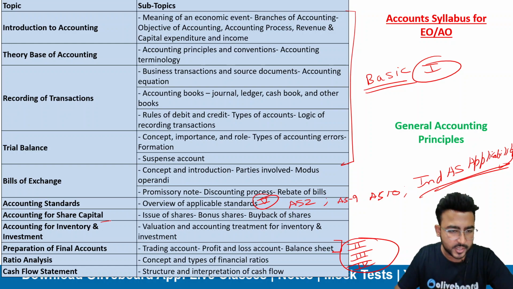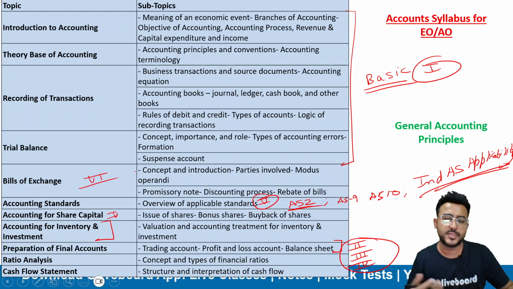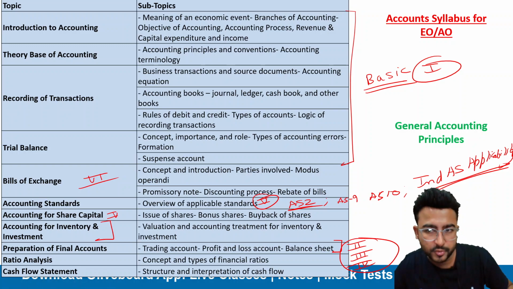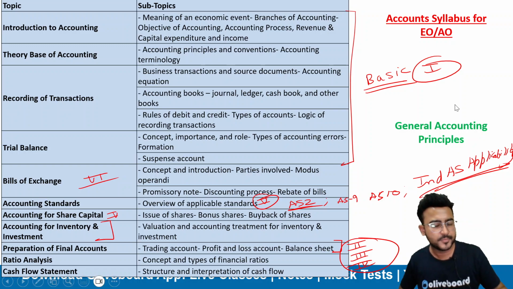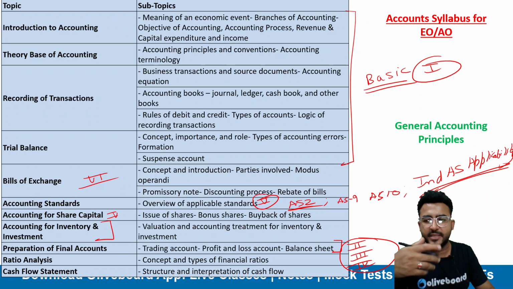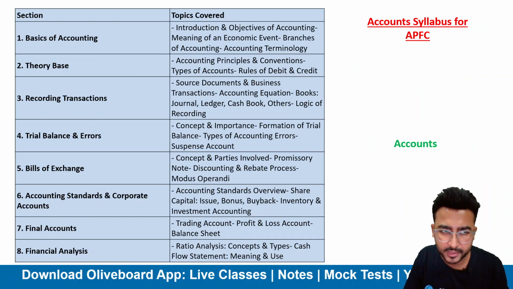Okay, so this particular inventory portion I'm already assuming we are studying in AS2, because that's a part of AS2 as well. Then you need to know the accounting for share capital transactions. So this will be your fifth priority, and then bills of exchange. Okay, so this should be your flow of preparation. First try to cover basics. Majority of the questions they are asking are from basics only. For the rest of the topics you can expect 1 or 2 questions from every topic, right?